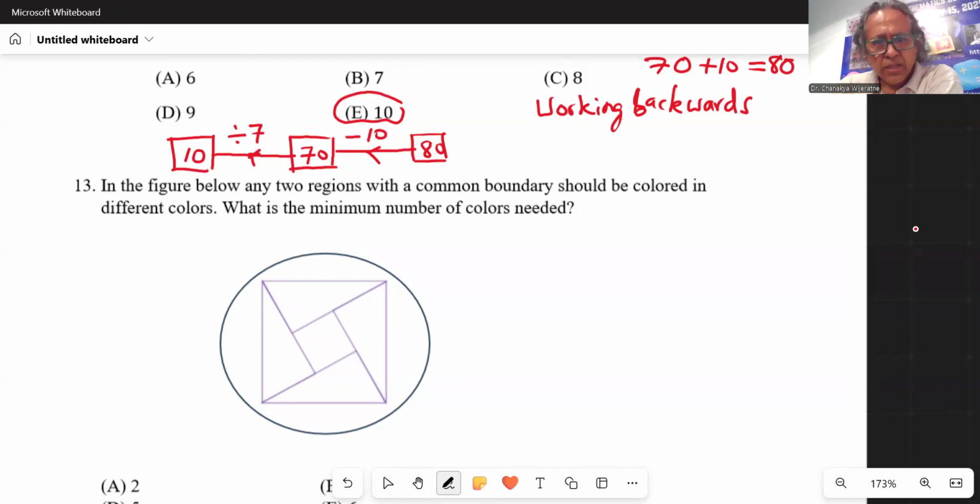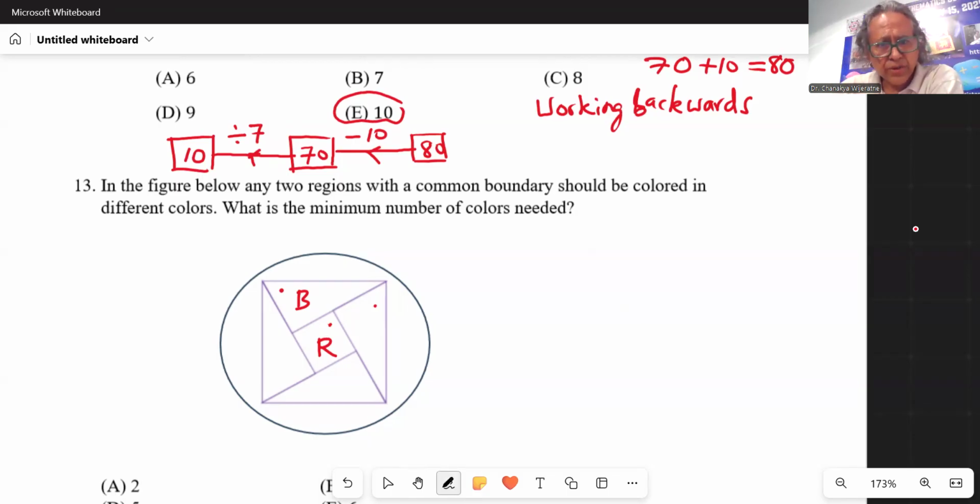So let's see. Now let's color this one in the middle in red color. So I'm going to write R. And then here, the one in which I put a dot, it's a triangle, and it shares a boundary with the square country, which is colored in red. So let's color this in blue. And then the country in which I put a dot now, it shares a border with the blue country and the red country.